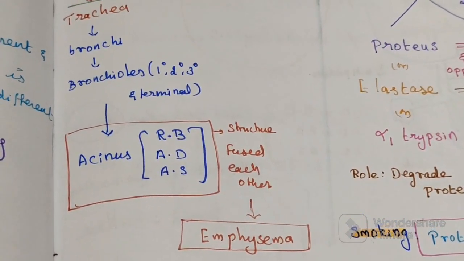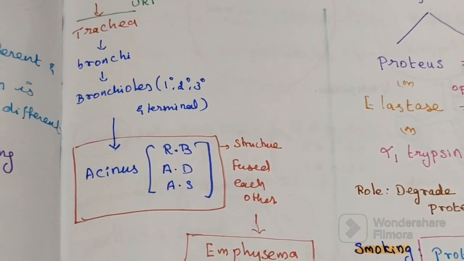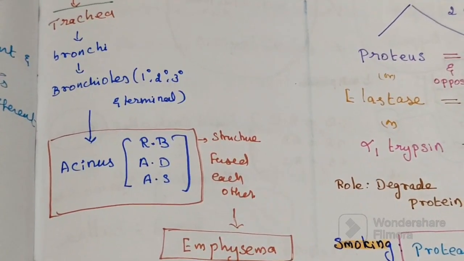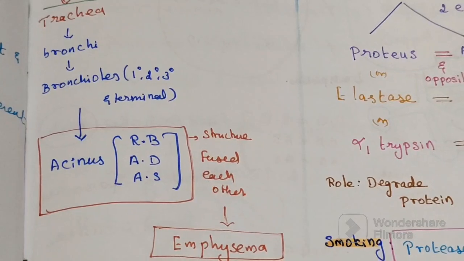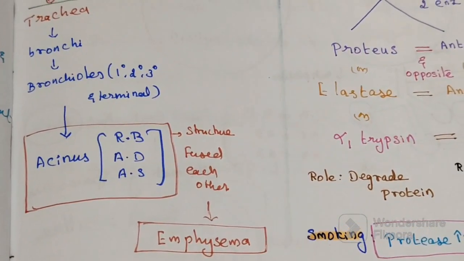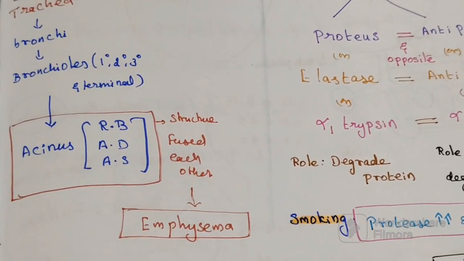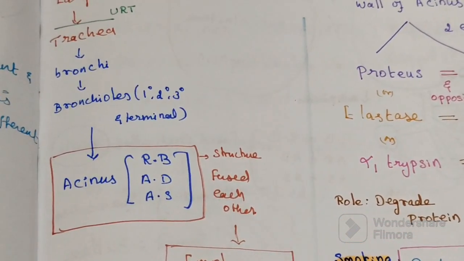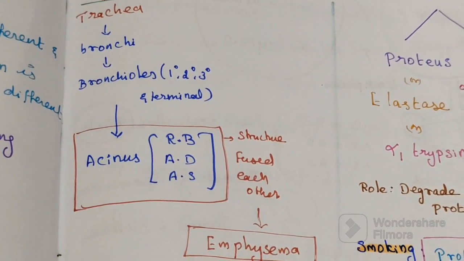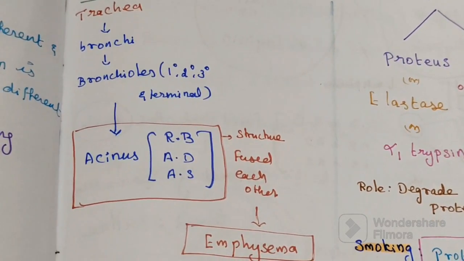So in emphysema, the wall gets weakened and multiple structures fuse with each other. So the structures of the acinus fuse with each other. So it is the disease of all the things which are distal to the terminal bronchioles.